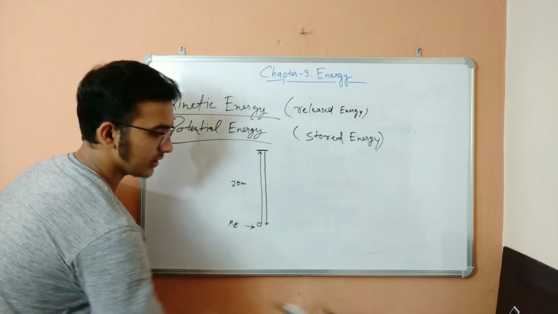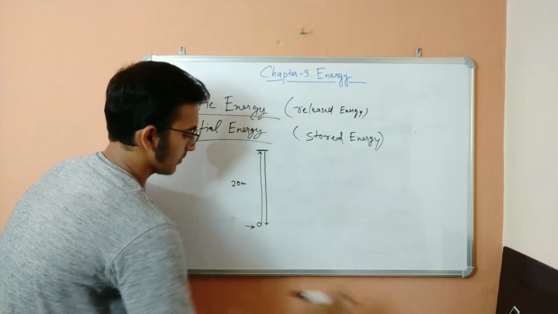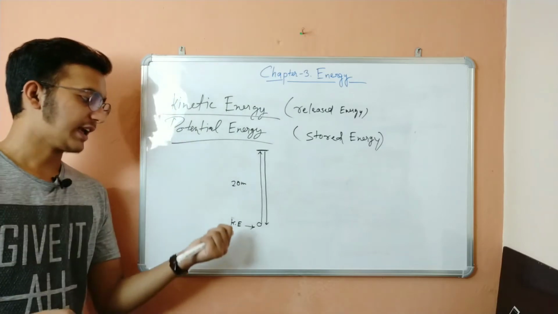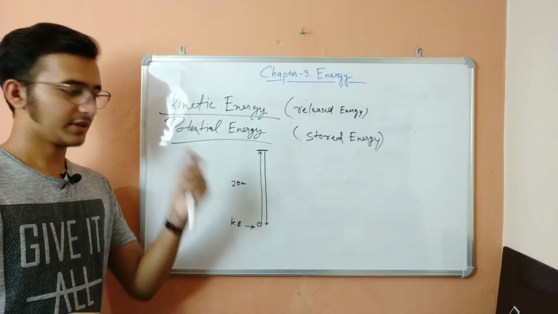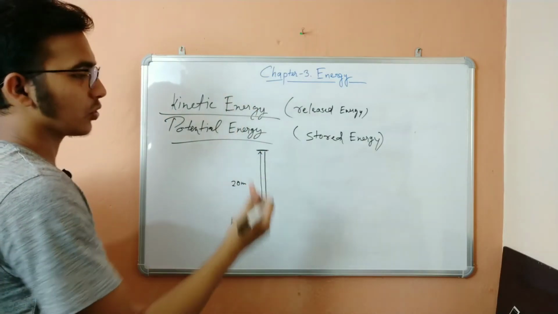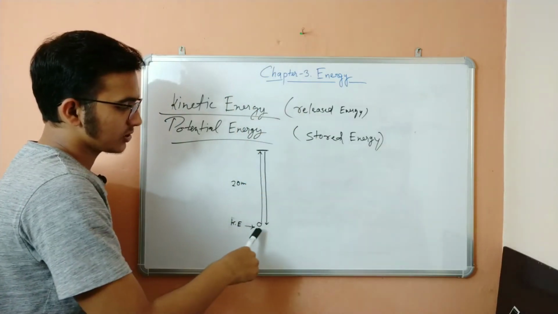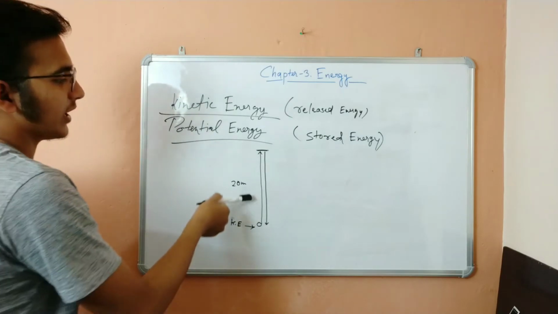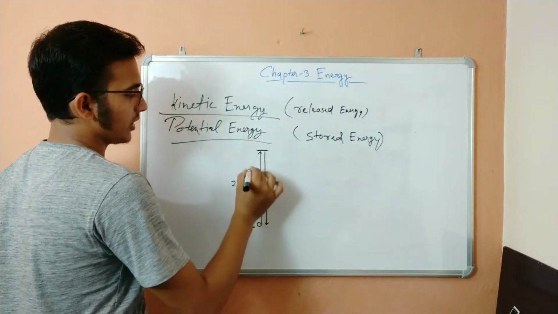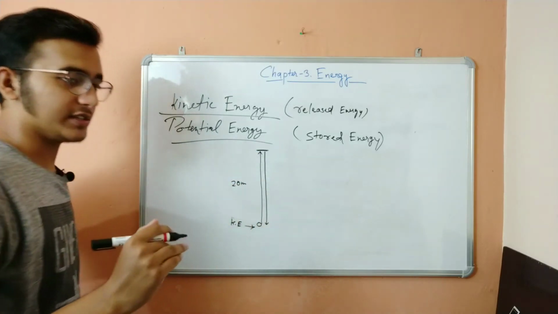So KE. Basically I gave the ball some kinetic energy. Kinetic energy means the energy the ball required to go up, to go against gravity. So it was going up and up, and slowly the kinetic energy was decreasing.